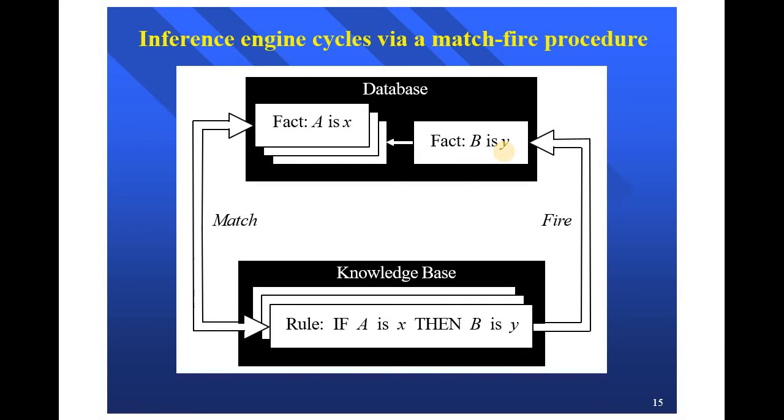Let us have a look into an example. The inference engine cycles via a match-fire procedure. Here the database contains a fact like A is X. This is compared with the rules stored in the knowledge base. The rule is: if A is X then B is Y. Here a match occurs between the knowledge base and the database. The rule is fired and the then part will be executed. So B is Y will be executed.